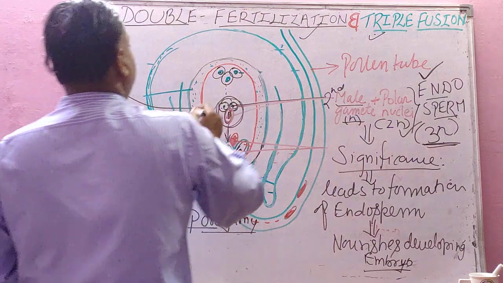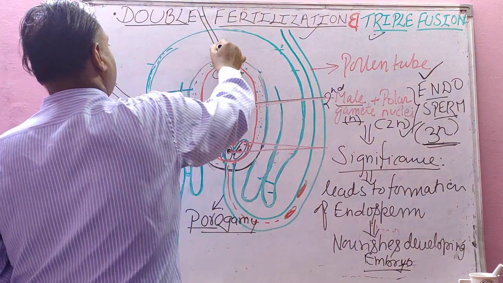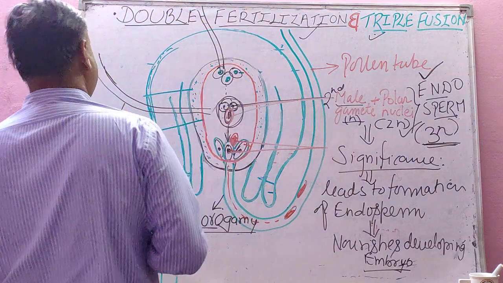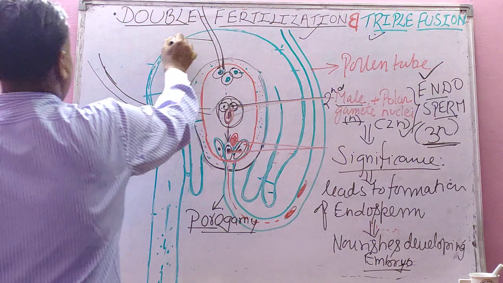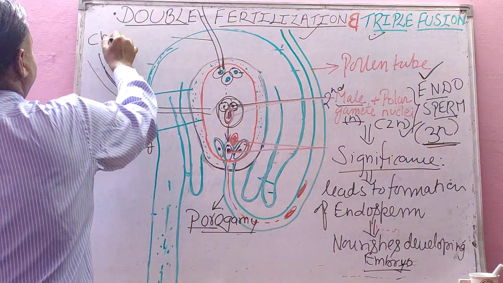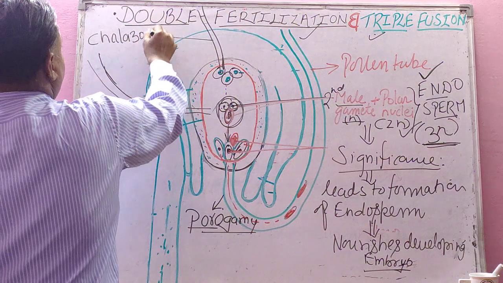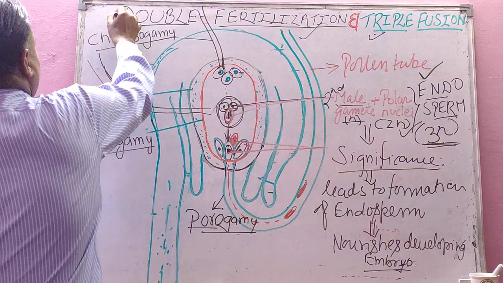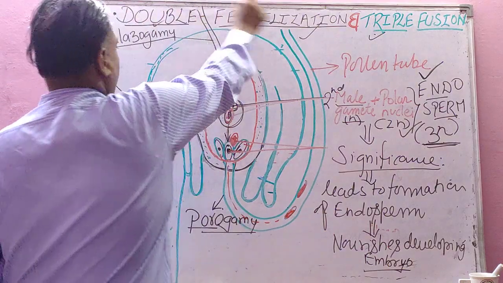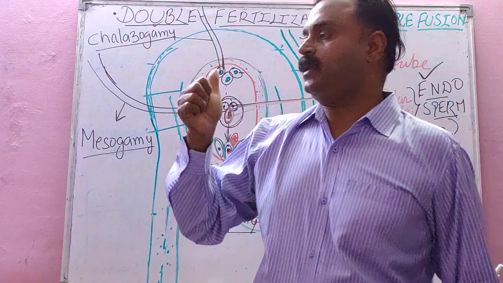Pollen tube may enter through this chalaza also, that is called chalazogamy. Isn't it? And student, this process double fertilization and triple fusion was discovered by Sir Namaste.